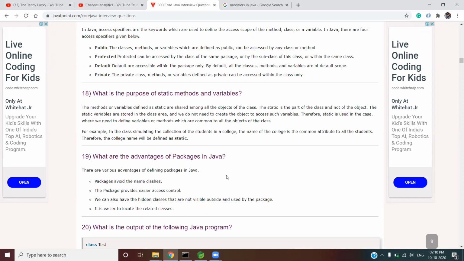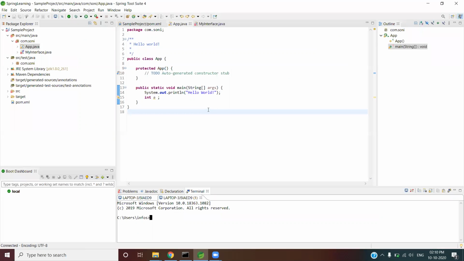Things are being validated at compile time. If you are writing some particular syntax for that particular variable, things are being checked at compile time. But compile time does not mean that your application is going to be up and running. If I'm creating the interface, that does not mean that your application has been deployed over the production server, right? That does not mean that.